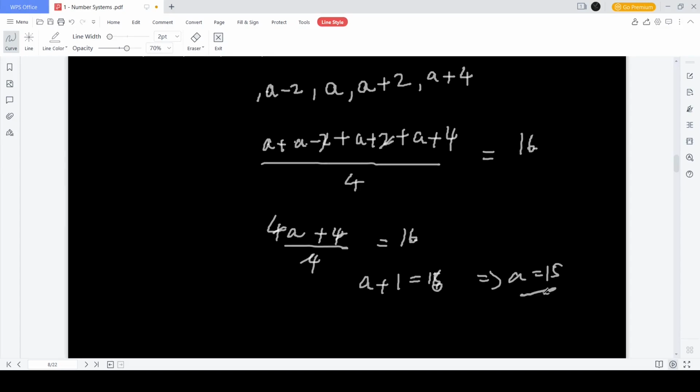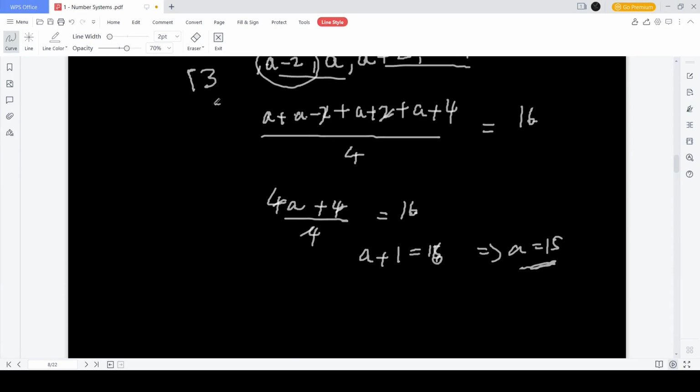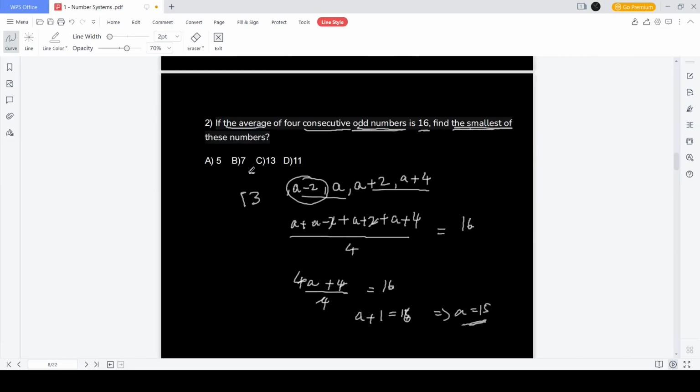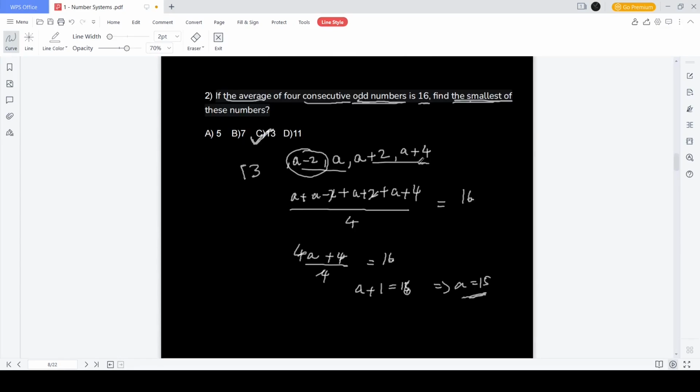A is equal to 15. Okay, if A is equal to 15, which is the smallest in this series? The smallest is A minus 2. So the smallest number will be 13 in this series. That's the answer. Okay, this also was easy.